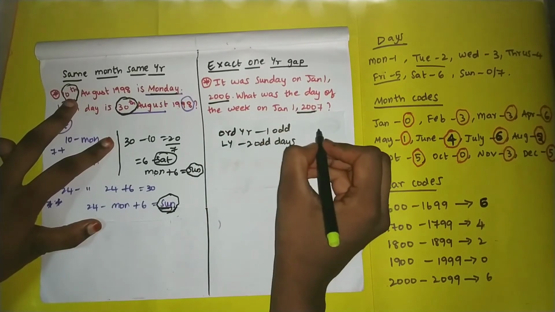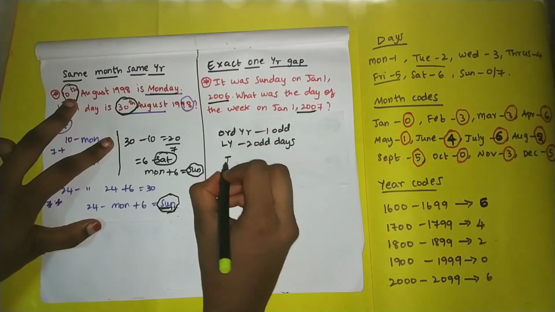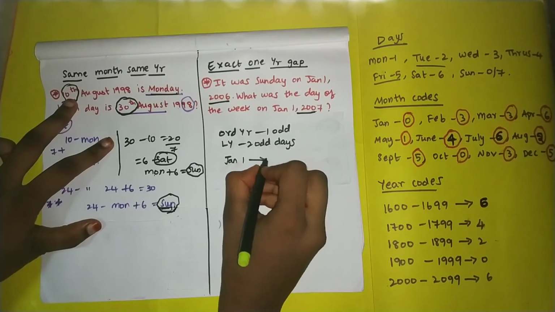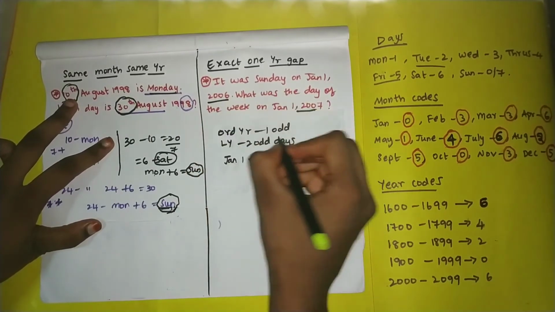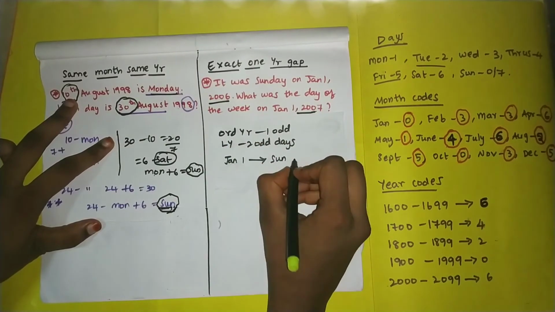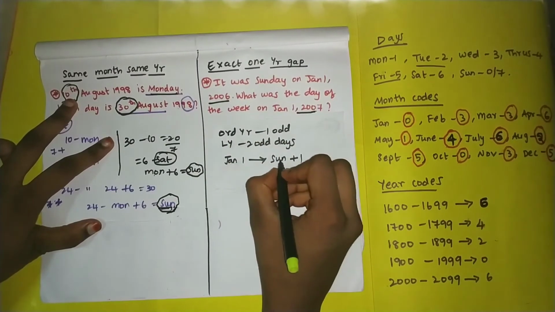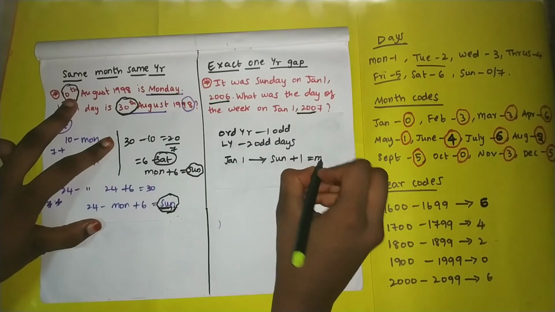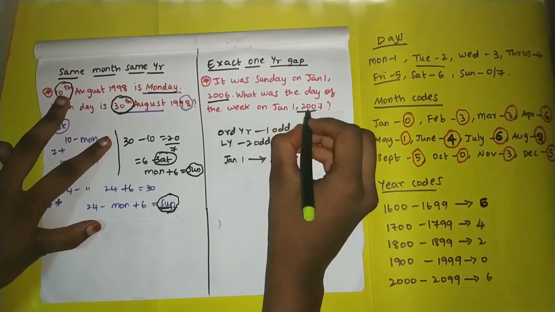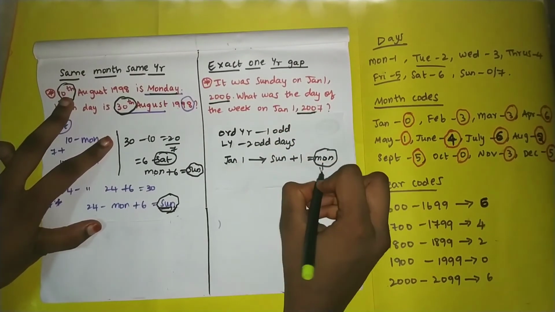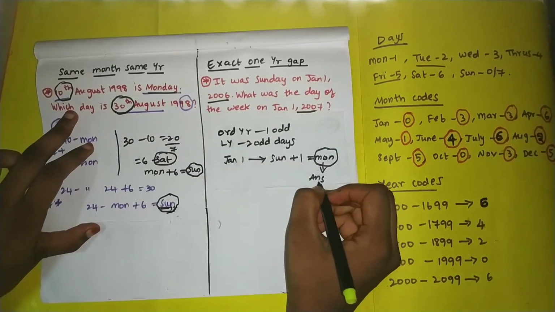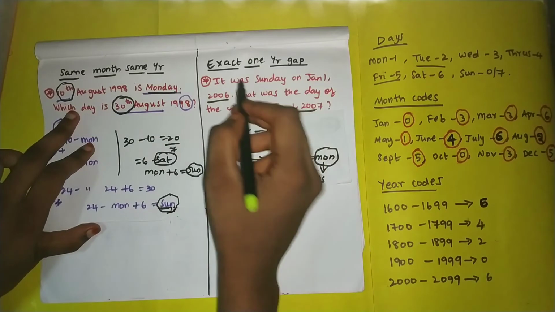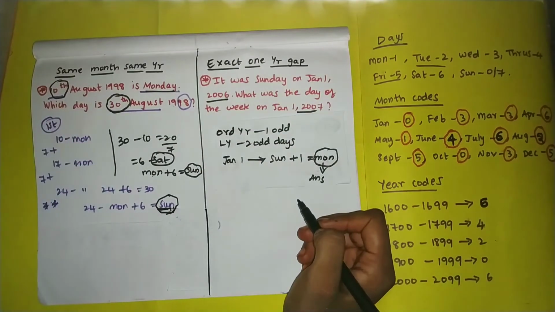So what they gave in the question, Jan 1st, was Sunday. Since 2006 was an ordinary year, you have to just add plus 1 to this. So Sunday plus 1 is nothing but Monday. So Jan 1st 2007 was a Monday. So Monday is the answer for this question. In this way you have to calculate the exact 1 year gap problems.